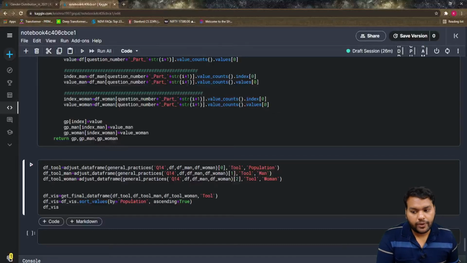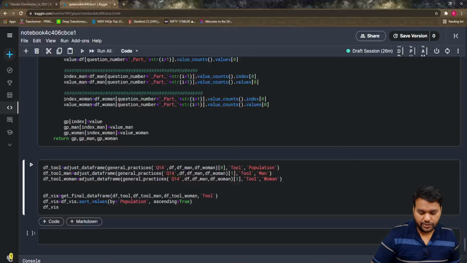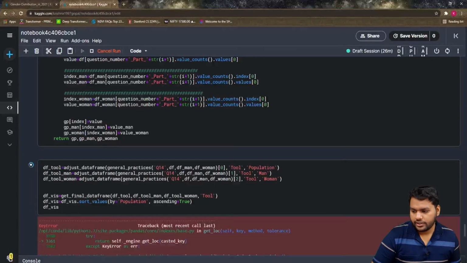Then I pass df man, this data frame containing only the rows with man, and df woman is the woman data frame. Then I pass the common column, that is tool, and the population, the same as for man and woman. Then let's run it and see what we get.